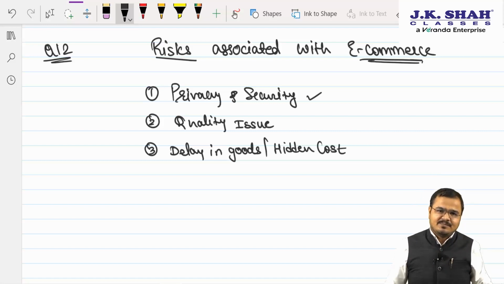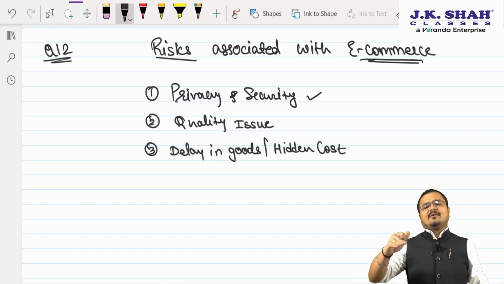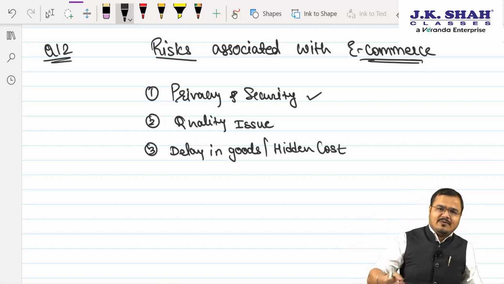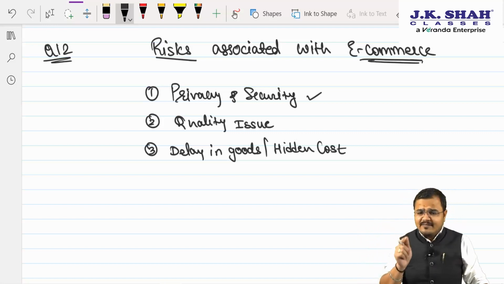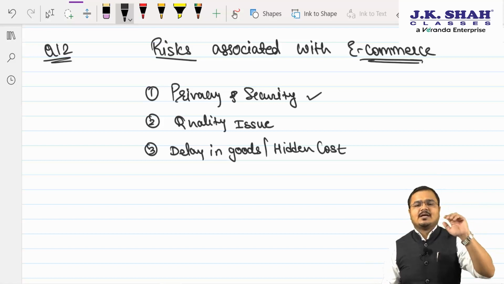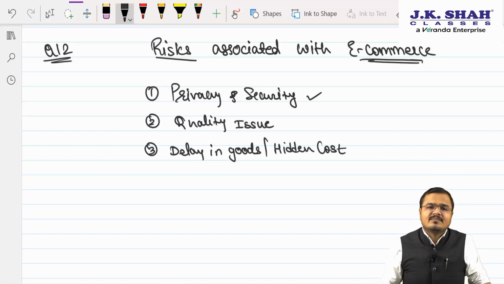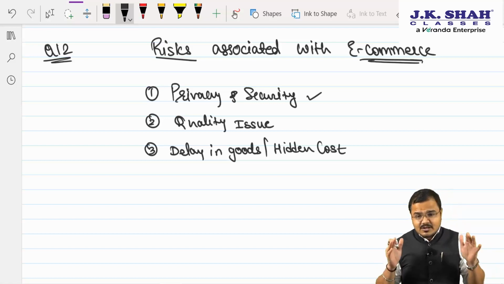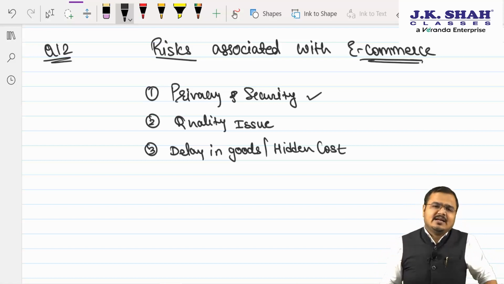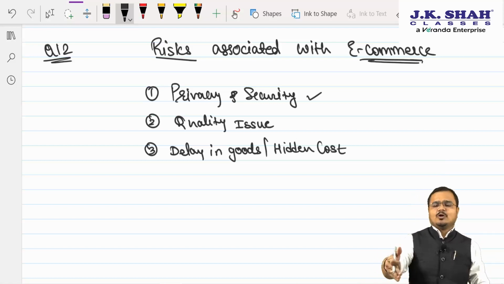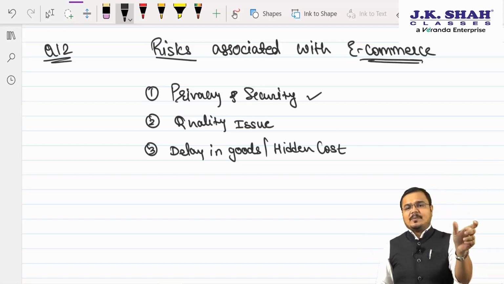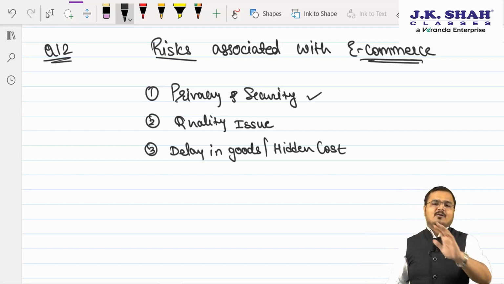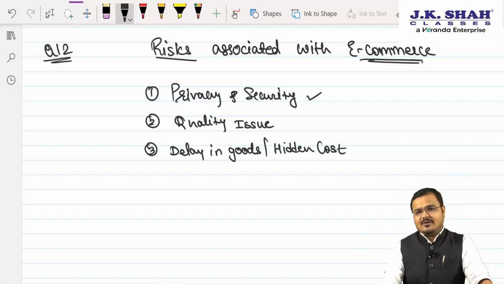to the consumer. If the consumer has a grocery store hardly 2 minutes away, why will he purchase from Big Basket? The answer is Big Basket ensures, sir, 20 minutes delivery. Understood? And if it is not delivered within the 20 minutes, then definitely he will choose to go to the market physically, a nearby shop, and purchase it. So first and foremost, you should always try to avoid delay in delivery of goods.